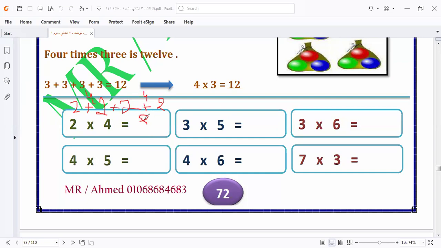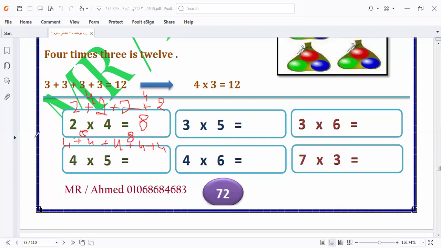This is the idea of the multiplication table. Here 4 times 5. 4 times 5 means adding 4 five times, like this: 4 plus 4 plus 4 plus 4 plus 4. 4 plus 4 will be 8, and here it will be 8, and here it will be 4.